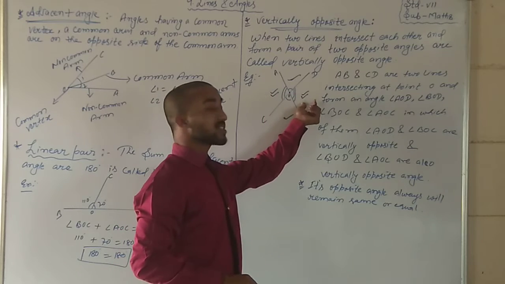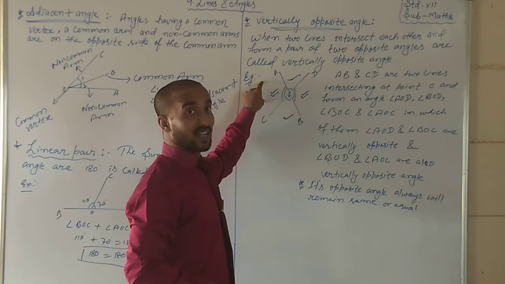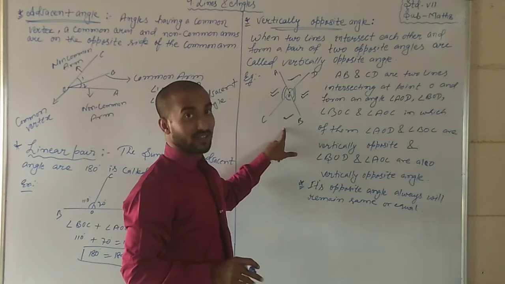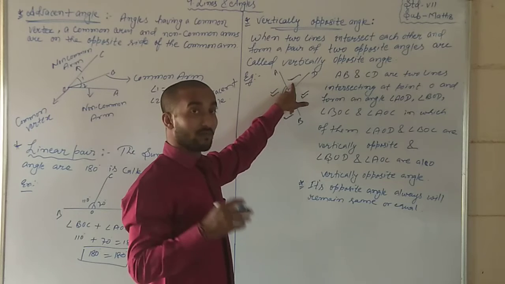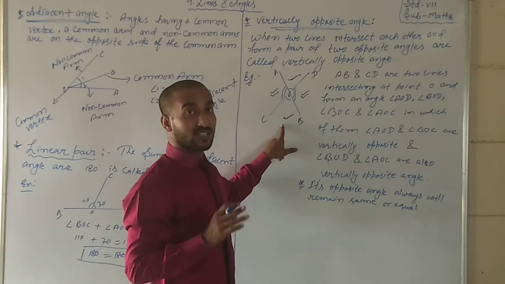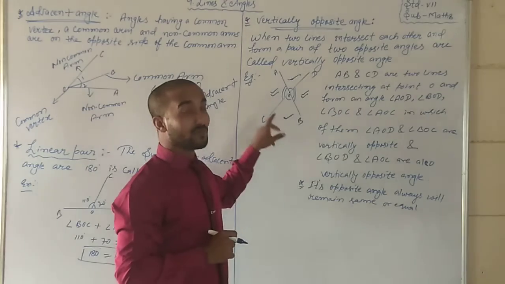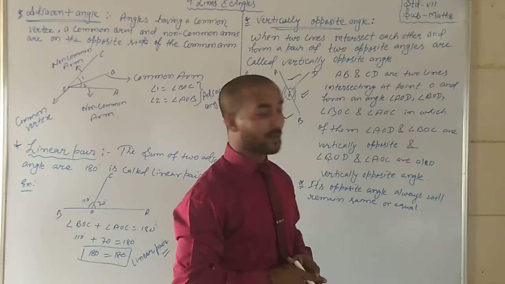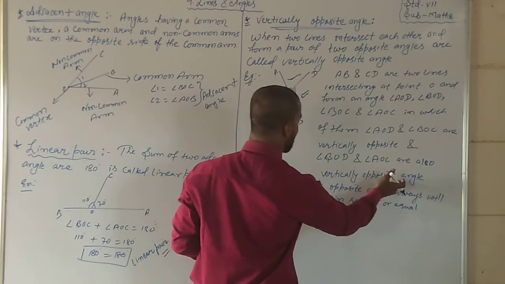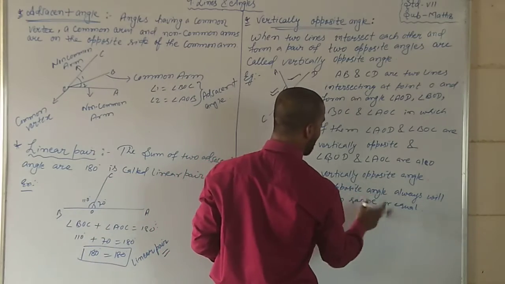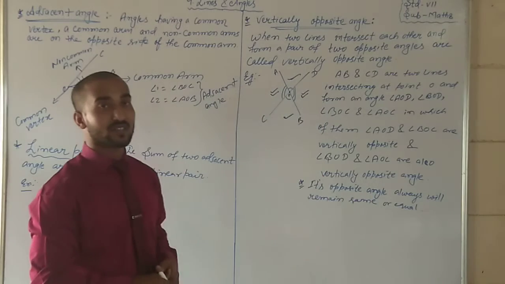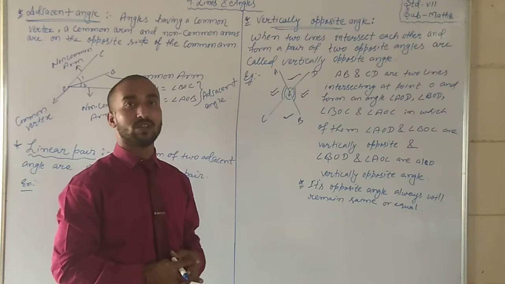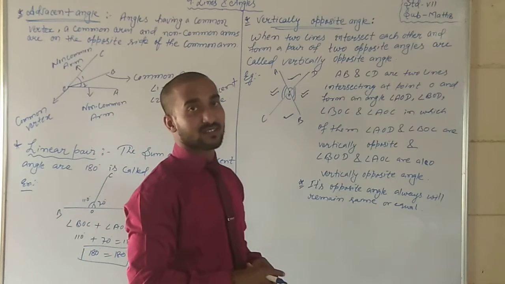Suppose this angle is 70 degrees, 100% sure this angle also will be 70 degrees. If this angle is 90 degrees, this angle also will be 90 degrees. If this angle is 120 degrees, 100% sure that this angle will also be 120 degrees. It means vertically opposite angles, wherever they form, will be equal. Okay, students. See, a vertically opposite angle, its opposite angle always will remain the same or equal. Whatever the measurement of any part, the just opposite angle will remain the same.